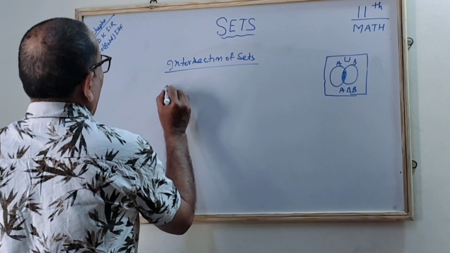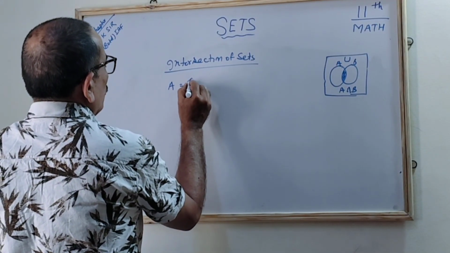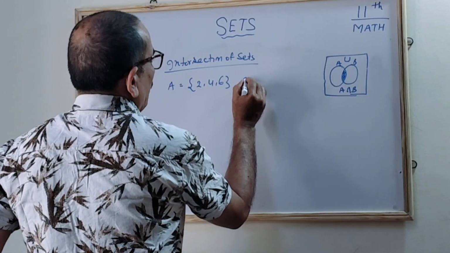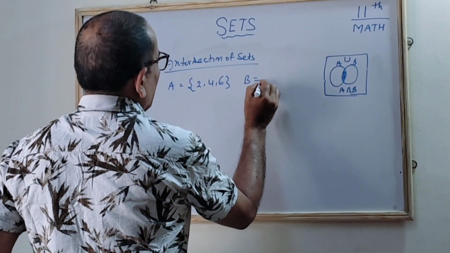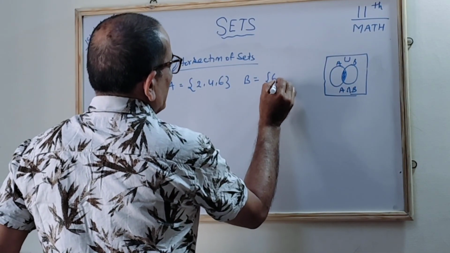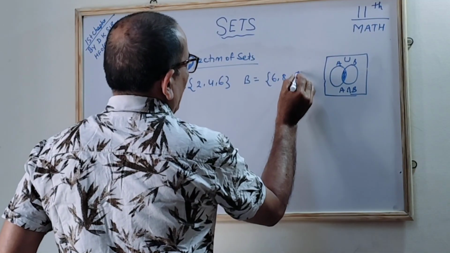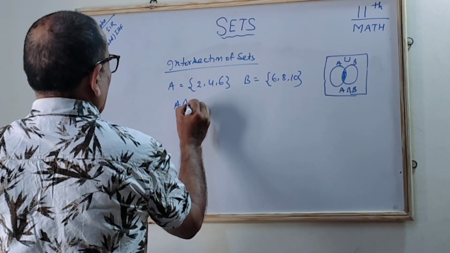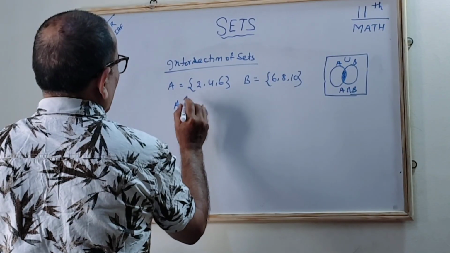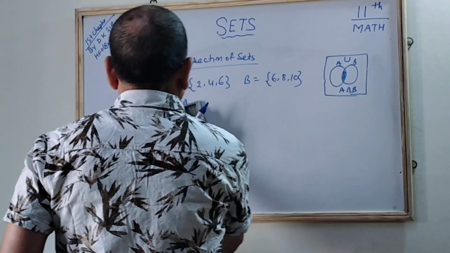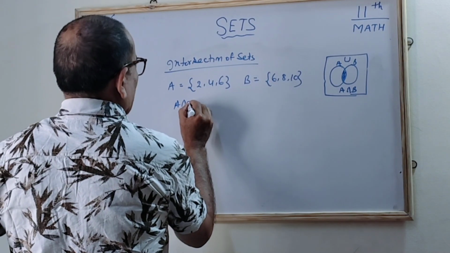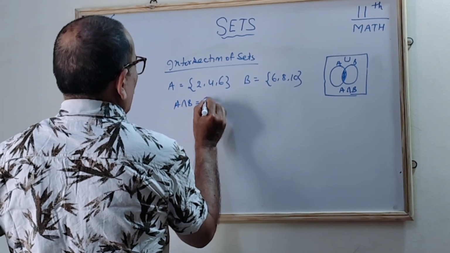I am giving an example. Suppose A is equal to 2, 4 and 6, and B is the other set, which has 6, 8 and 10. So A intersection B will be the common elements.